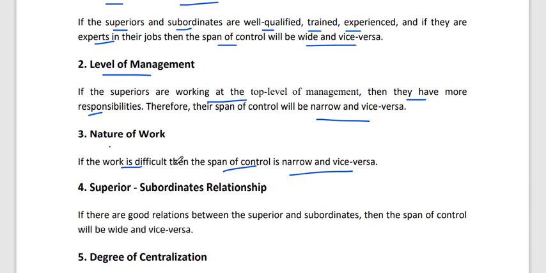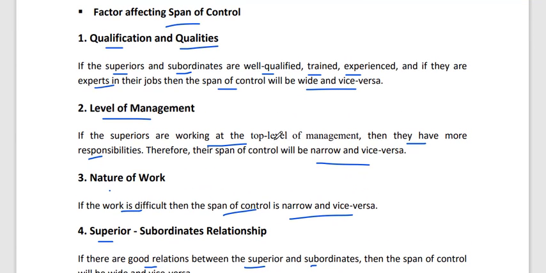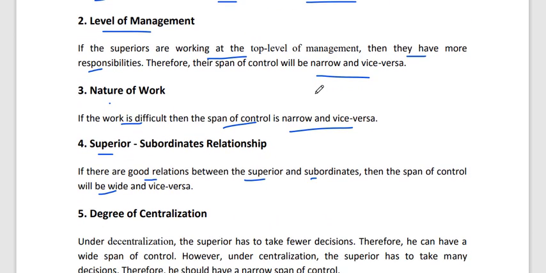Then superior and subordinate relationship. If there is a good relation between the superior and subordinate, then the span of control will be wide, flat, and vice versa. Okay, because as I said earlier, if there is a relationship there, then they are well qualified and trained. So you can use the wide structure.